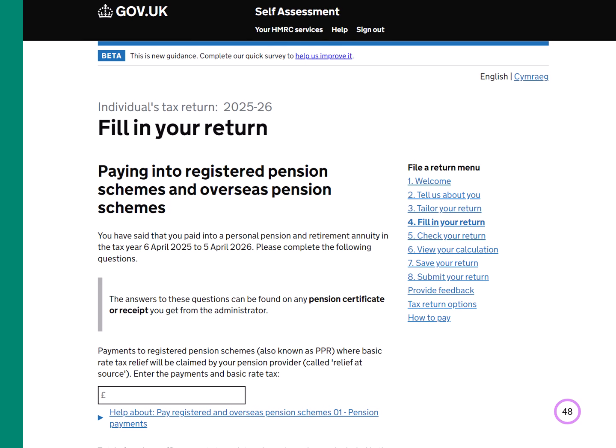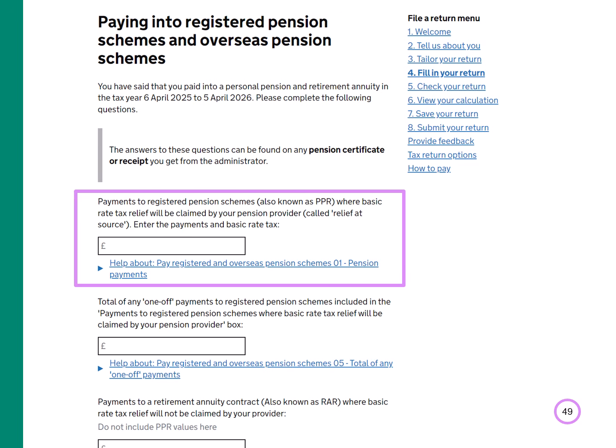You'll find the details to enter on your pension certificate or receipt from the administrator. In the first box, enter the gross amount you've paid into a registered pension scheme, also known as RPS, where basic rate tax relief is claimed by the pension provider on your behalf.